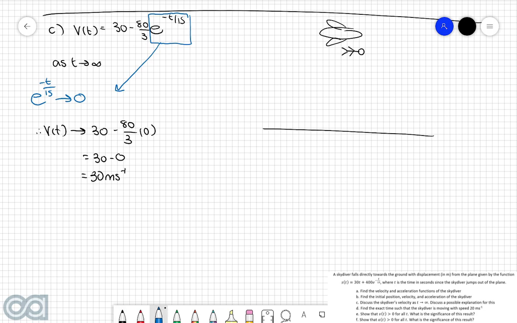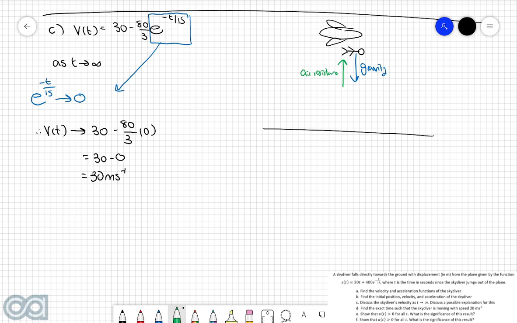Of course we know that the reason why the skydiver is approaching the ground is because gravity is pulling them downwards. However, what you know about a person that is falling towards the ground is that they're also going to be facing an opposition force. This opposition force, which is going to be pushing them back up, is air resistance. No matter what that object is or how far up above the ground they are falling from, air resistance will be opposing the force of gravity. It's physically going to be pushing them back upwards.